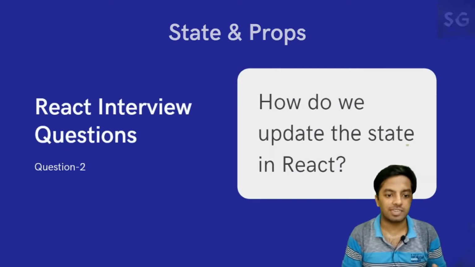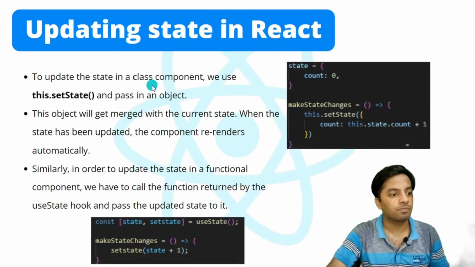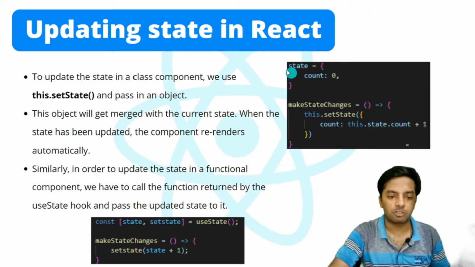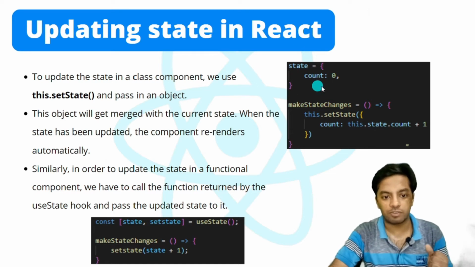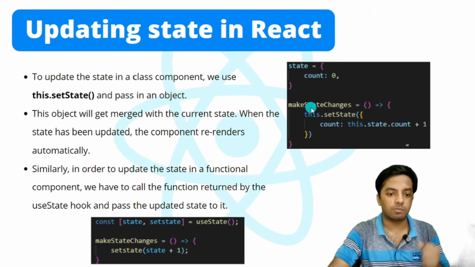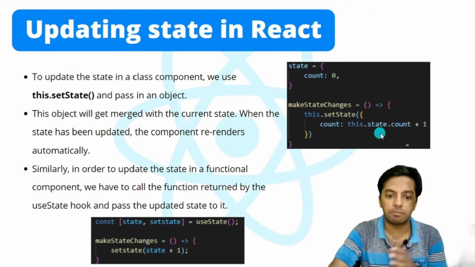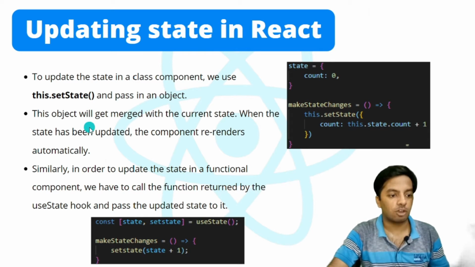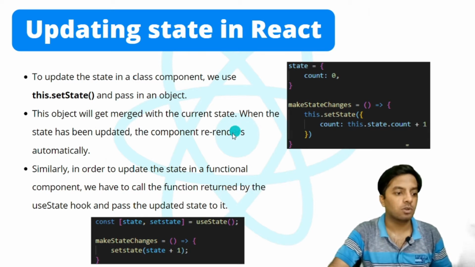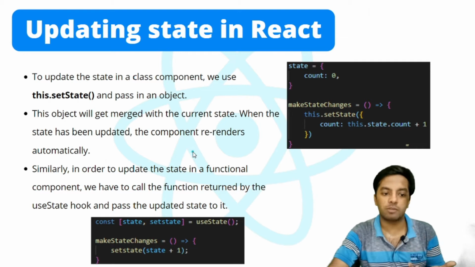How do we update the state in a React component? So to update the state in a class component, we use this.setState and pass in an object. So in a class component, initial state, the count variable was 0. Now if we want to update that, we will use this.setState and pass an object with the updated state value. This object will be merged with the current state. When the state has been changed, the component performs re-renders.